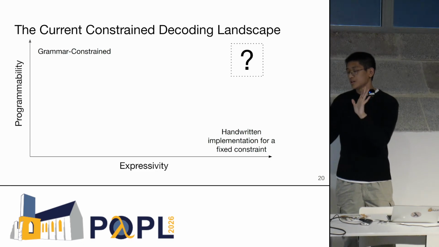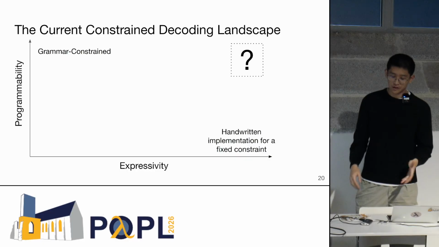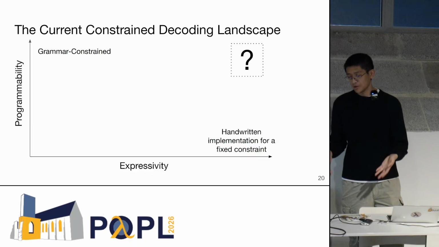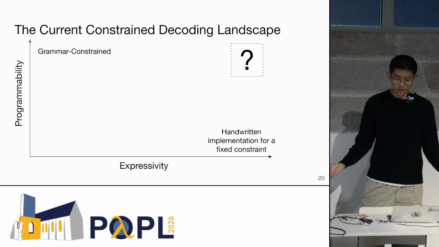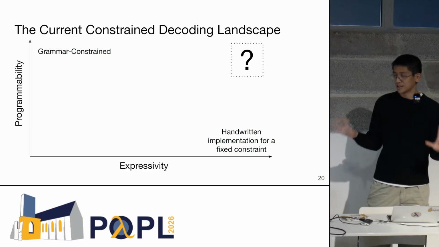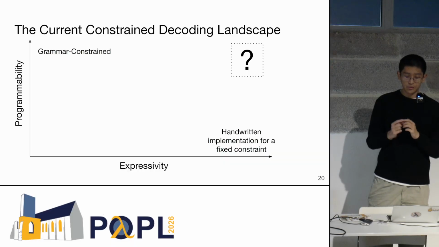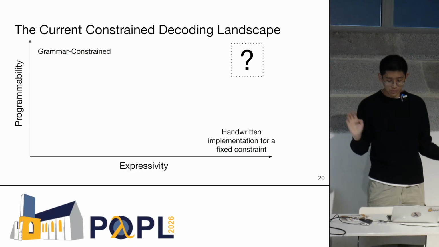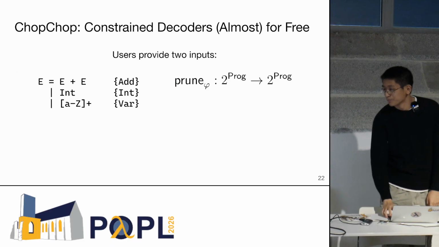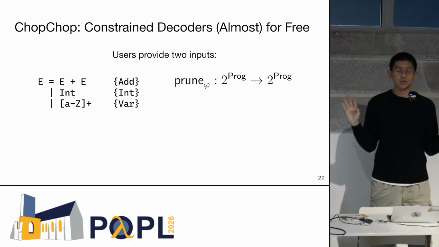And the flip side is that the handwritten stuff can do very expressive kinds of constraints like type safety, but people have to come up with the constraint decoders themselves in a very manual fashion. So this paper is aimed at being the best of both worlds and being in this top right corner here. We're trying to be both programmable and expressive, and that's what I'm going to show you today. So how do we accomplish this?